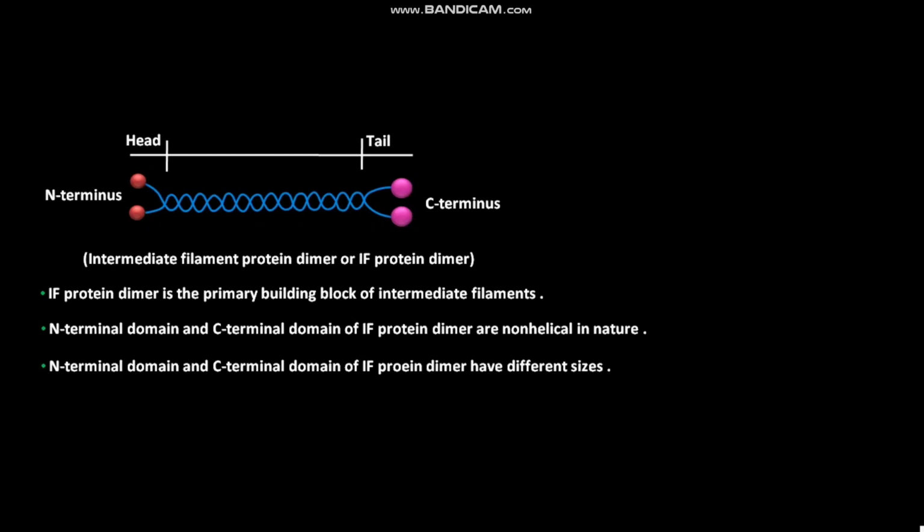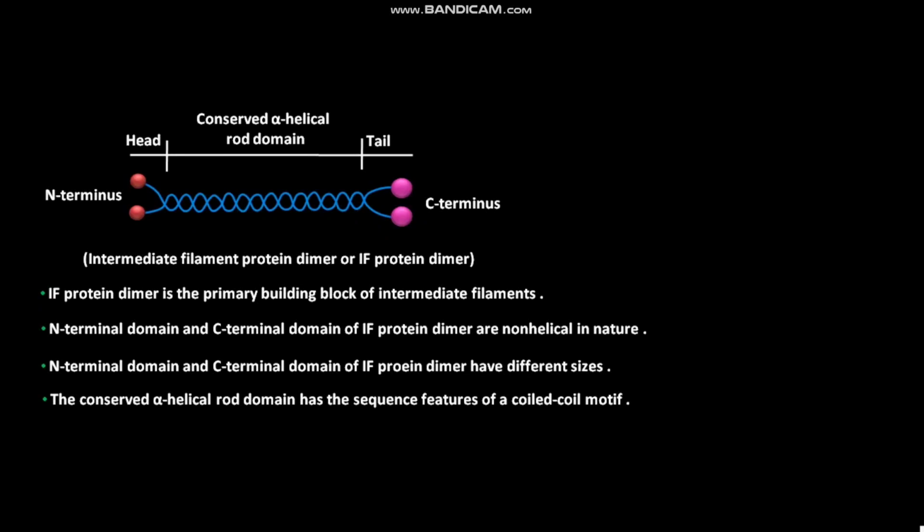Between globular head domain and globular tail domain, a conserved alpha helical rod domain is present. The conserved alpha helical rod domain has the sequence features of a coiled coil motif. The conserved alpha helical rod domain has about 310 amino acid residues.